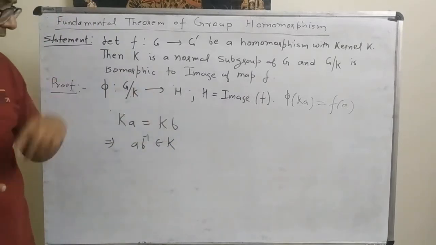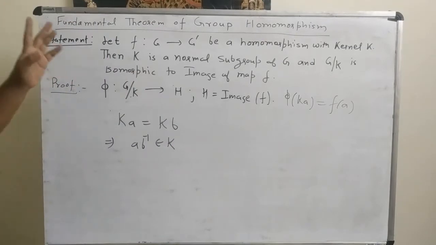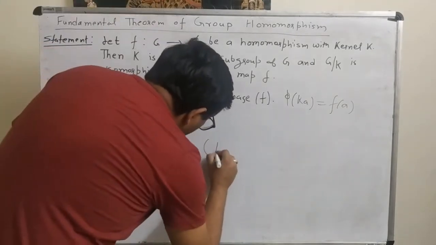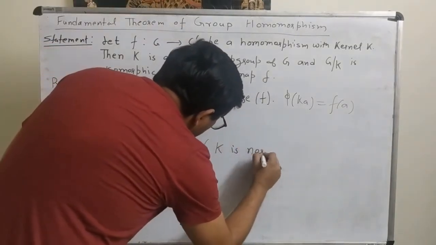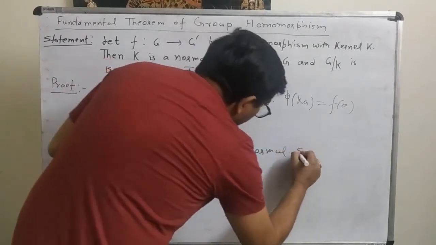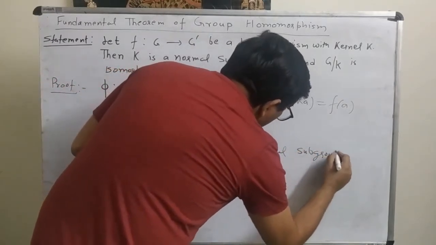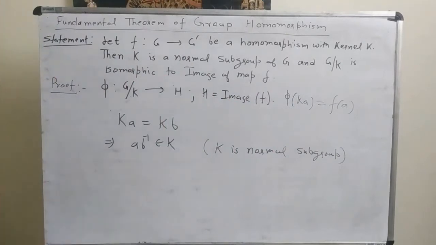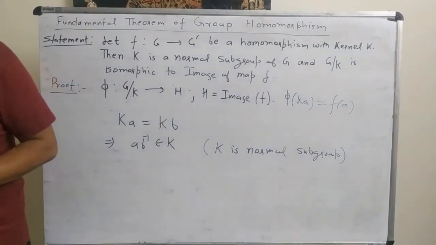If K is a normal subgroup, this is possible because K is a normal subgroup, then AB inverse belongs to K.